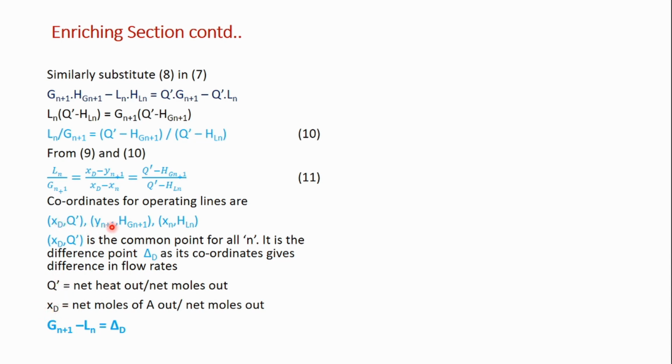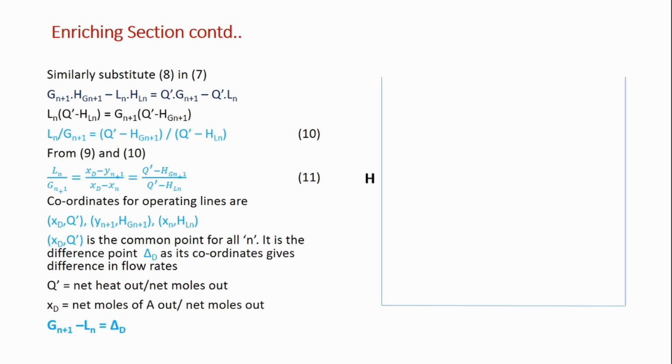So all these three coordinates lie on a line, and the expression for that line we can write like this: Gn plus 1 minus Ln is equal to the difference point delta D. So Gn plus 1 minus Ln is delta D. We can substitute different values of n, and we will be getting different operating lines, but they will all join at a common point, which is this delta D point, the difference point. So all operating lines have one common point, which is this delta D.